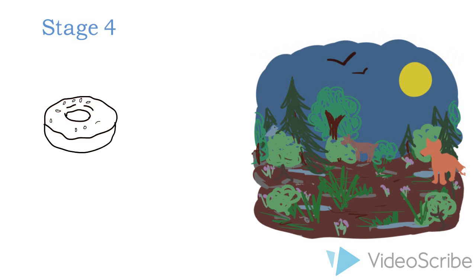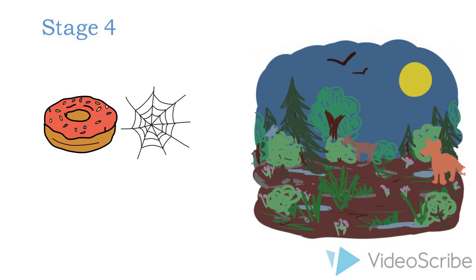Stage 4, stabilization. Complex food webs develop and fewer new species arrive. K-selected species develop unique niches. Populations will rise and fall rapidly until stabilization.